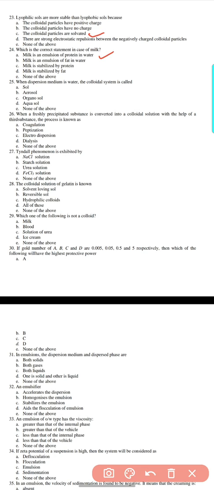Question 25. When the dispersion medium is water, the colloidal system is called: sol, aerosol, organosol, aquasol, or none of the above. Option D, aquasol.